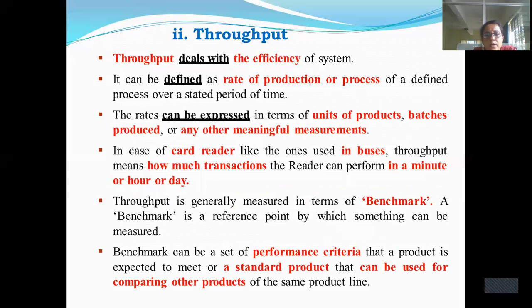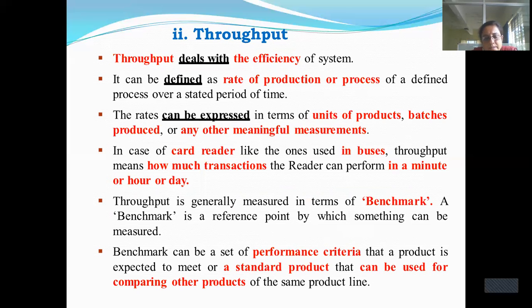Next, the throughput. The throughput basically says that whenever you have designed a system, how much efficiency the system has. In terms of efficiency, you can define it as the rate of production or process of a defined process over a stated period of time. So a certain period may be a minute, or an hour, or a day.